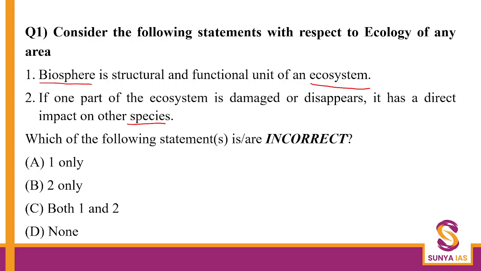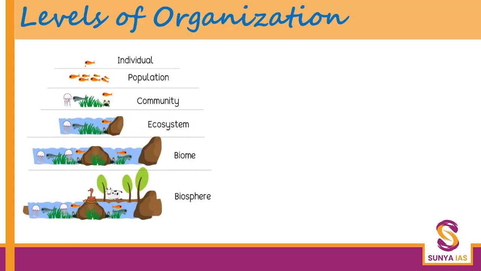So if you read the first statement carefully and if you recall our lectures, what did we understand? We understood that yes, this is the sequence in which we have to study. We have individual, population, community, ecosystem, biome, and then biosphere. So, ecosystem is actually the structural and the functional part of biosphere and not the other way around, right?